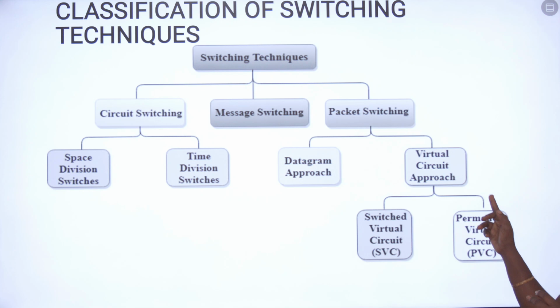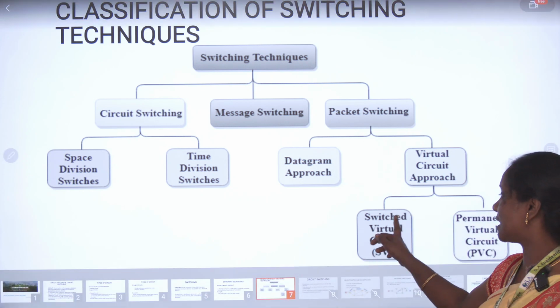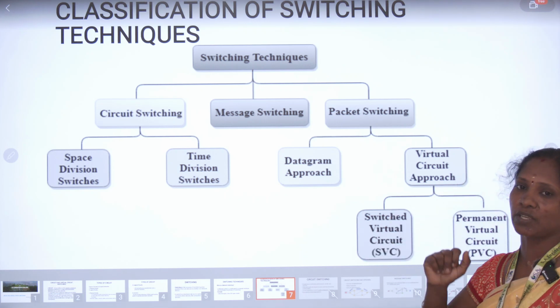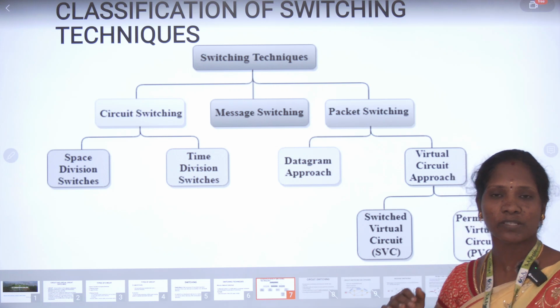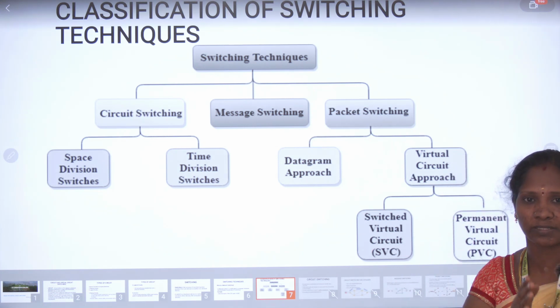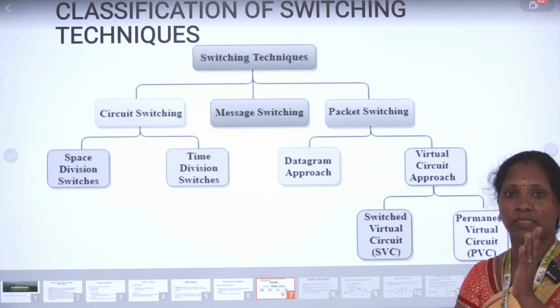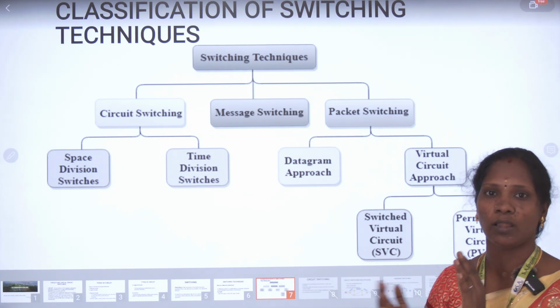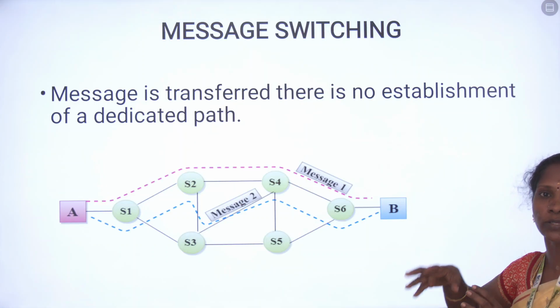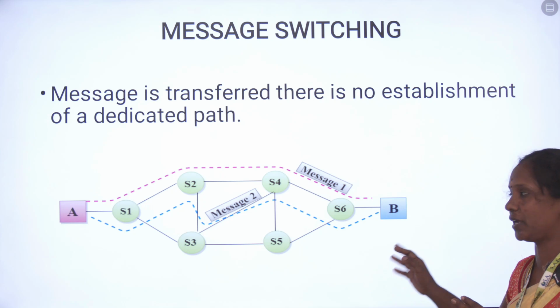The virtual circuit approach is divided into two types: one is SVC and the other is PVC. SVC is a switched virtual circuit and PVC is a permanent virtual circuit. So we mainly focus on virtual circuit switching here, because in virtual circuit switching each and every piece of data is transferred from source to destination, with the data transfer established and dedicated.